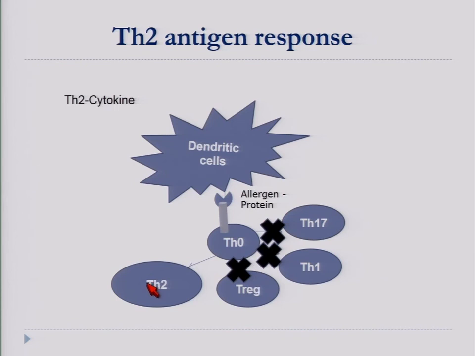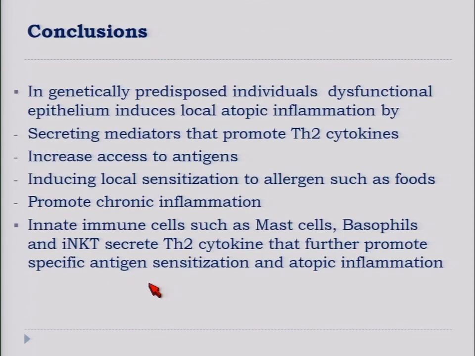And as Cecilia has shown, once this starts to happen, it is a self-fulfilling prophecy, because more Th2 causes more sensitization and more Th2, and then they inhibit Treg. And this Th2 then favors the epithelial dysfunction, and hence more allergen comes in.